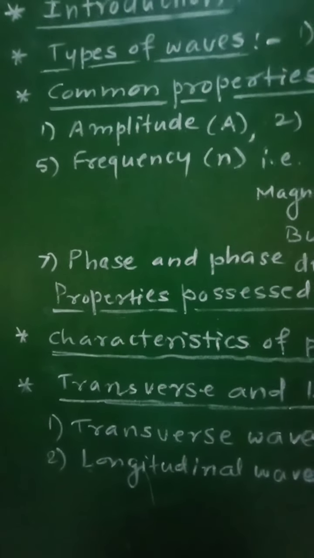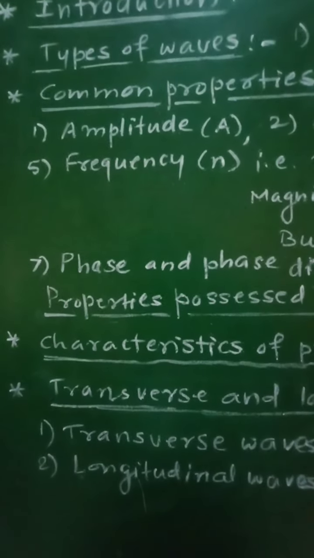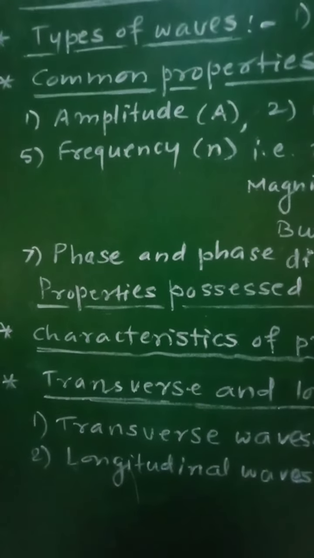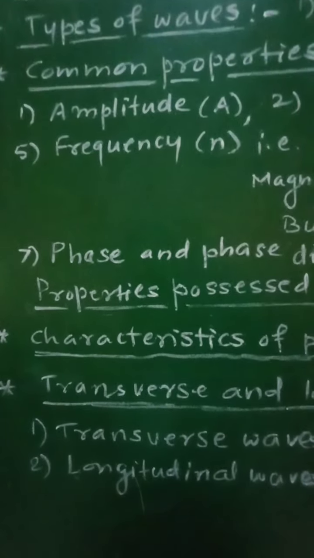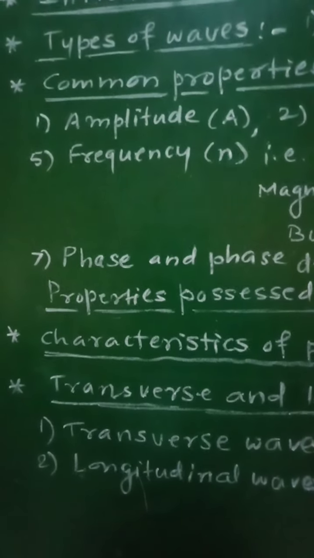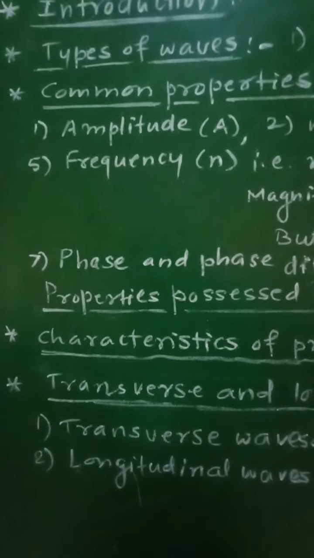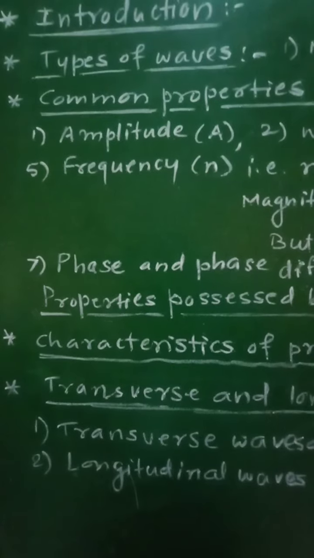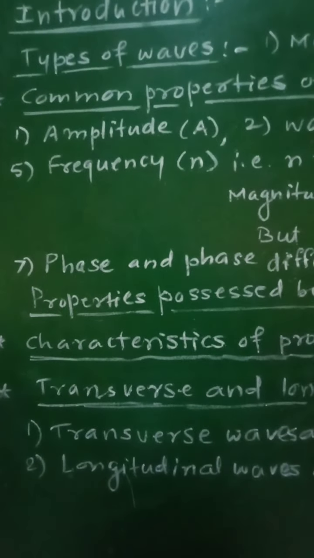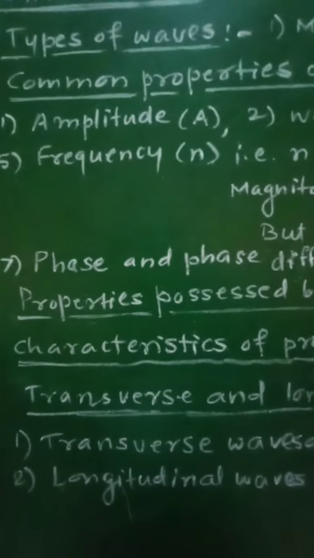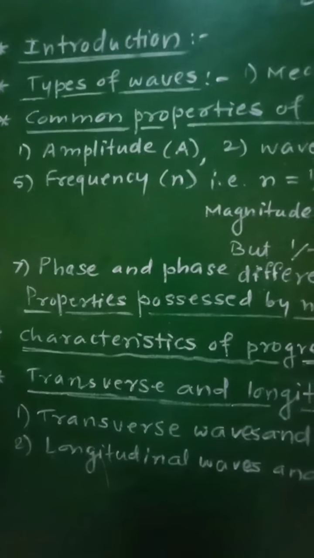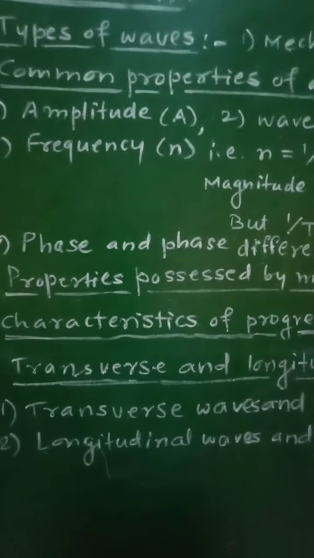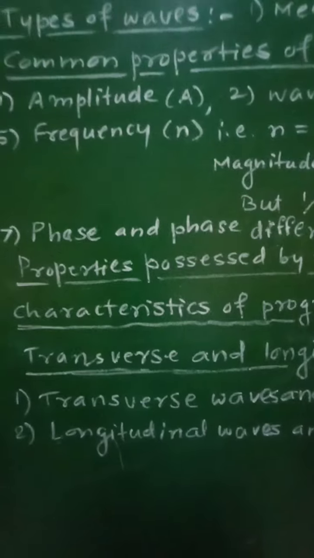The third property is that the frictional resistance of the medium must be negligible so that oscillations will not be damped. The amplitude of oscillations of the wave should not decrease. If the amplitude of the wave decreases, then it is called damped oscillations. So these are the properties possessed by the medium for the propagation of mechanical waves.